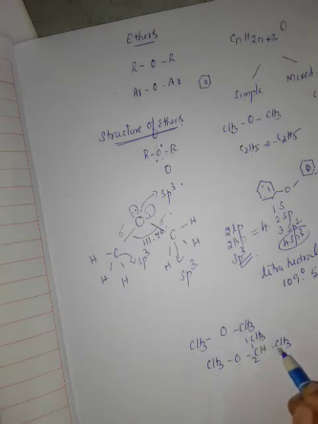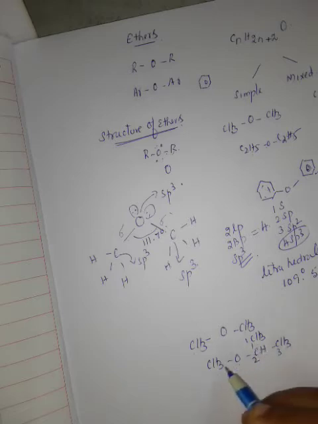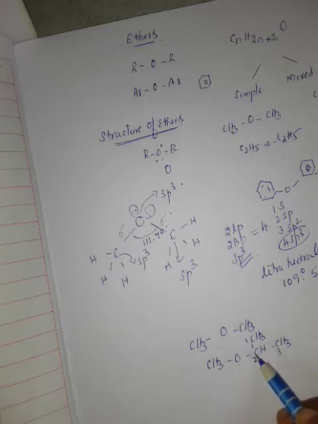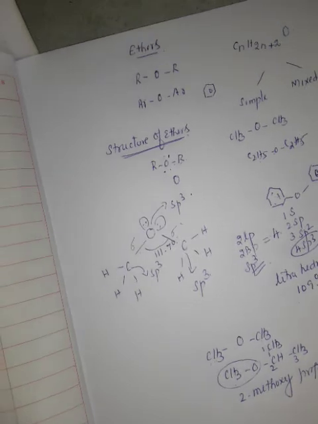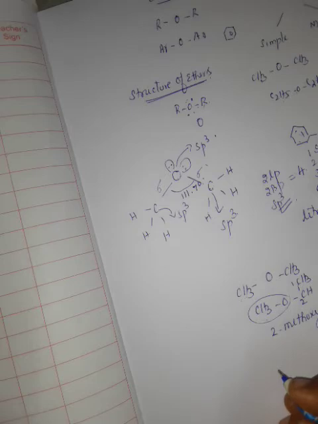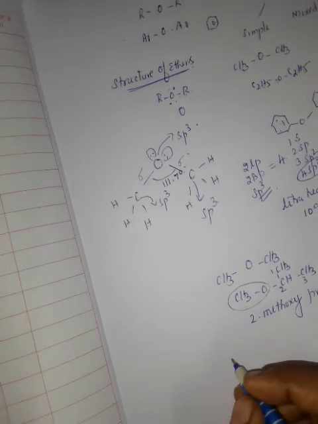So according to alphabetical order, it is isopropyl methyl ether. That is the common name. For the IUPAC name: first carbon, second carbon, third carbon, and the second carbon contains methoxy, so 2-methoxypropane is the IUPAC name.